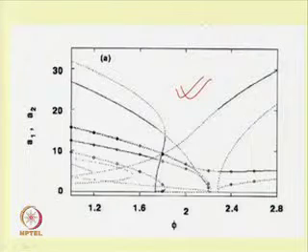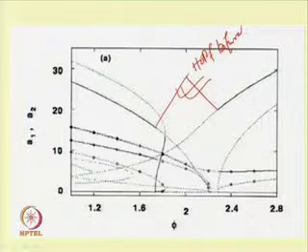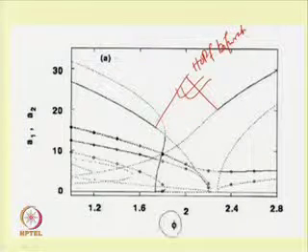For example, this point and these points are Hopf bifurcation points, and at a Hopf bifurcation point one can obtain the periodic response. So, here, taking the control parameter phi, if one finds the response, one can see the periodic response.